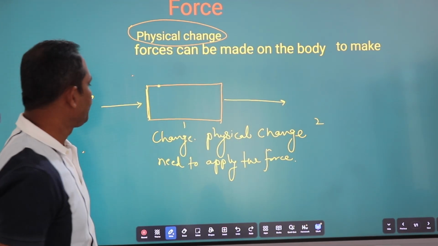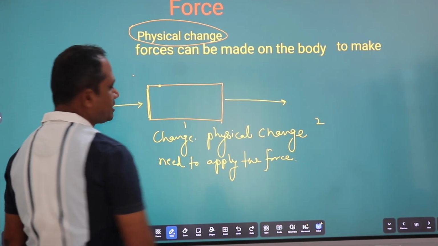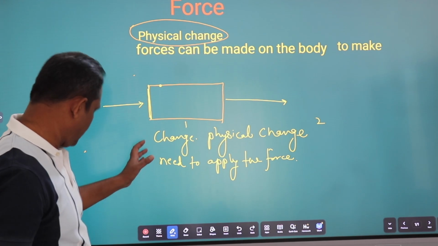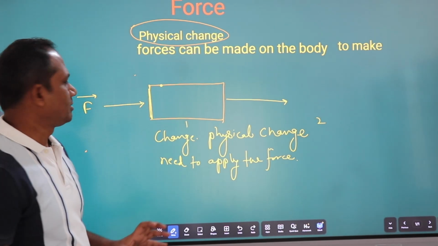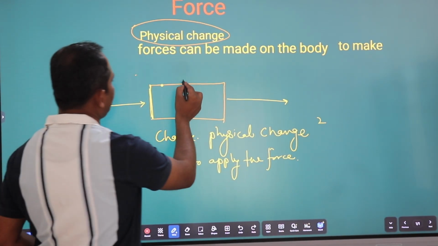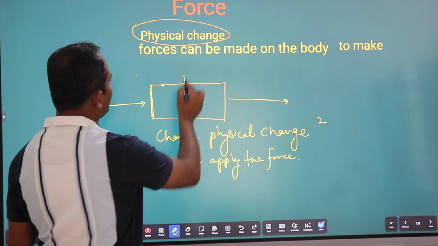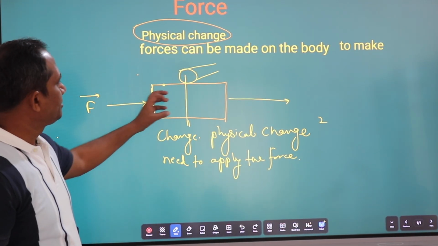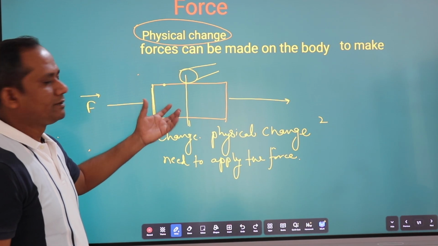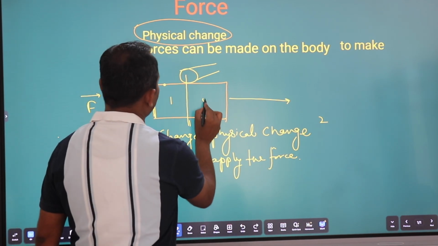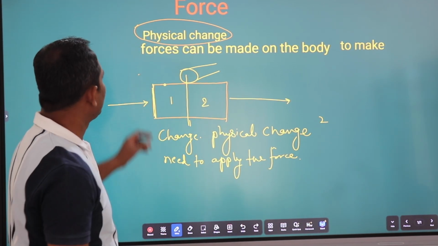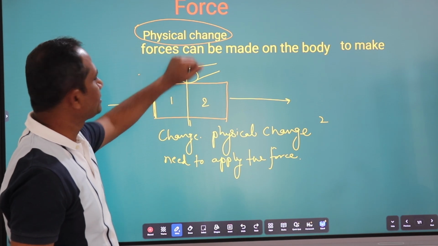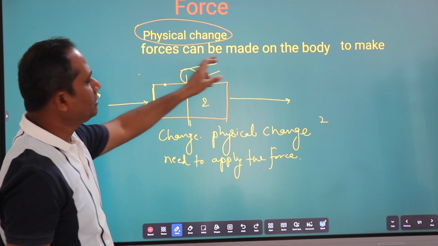Here we have changed the place of the body. If you want to break this body into two parts, we have to apply a hammer here, then the body can break into two parts, part 1 and part 2. This means in order to make any physical change in the body, we need to apply force.